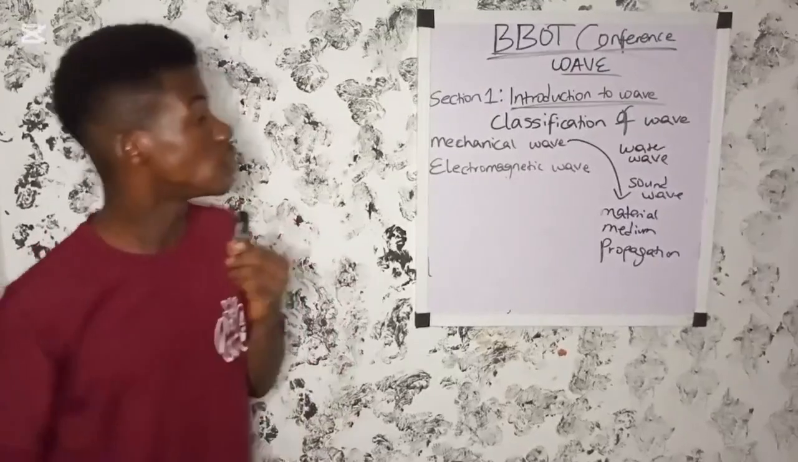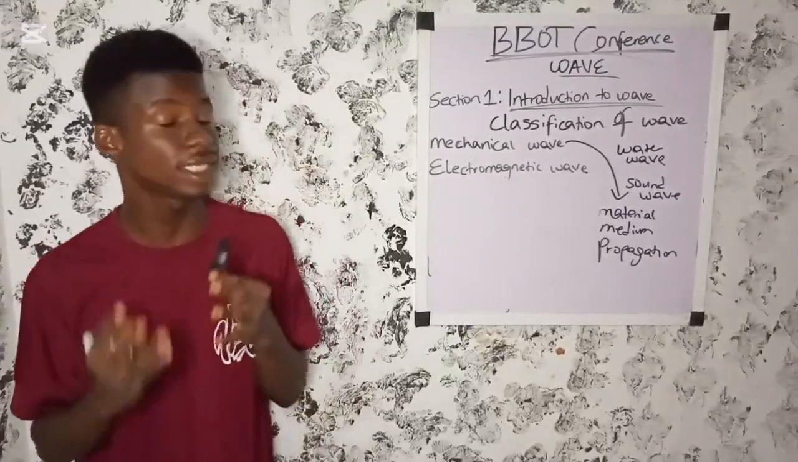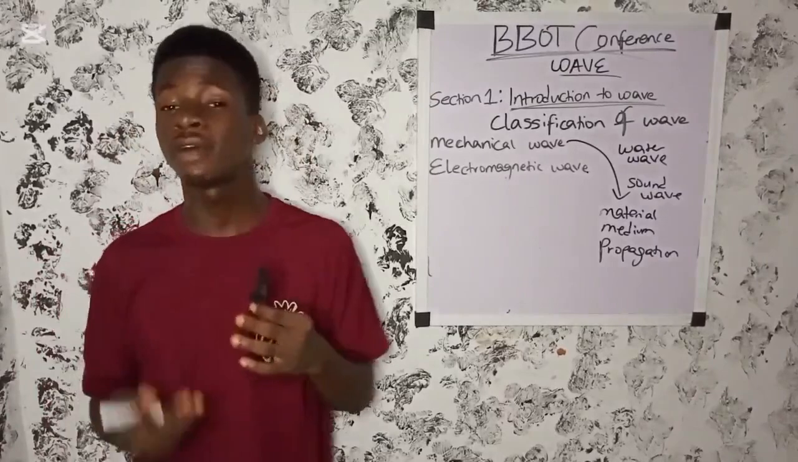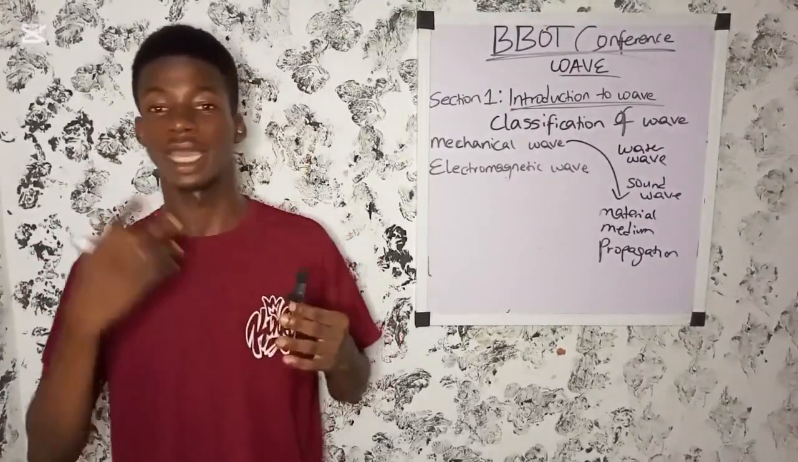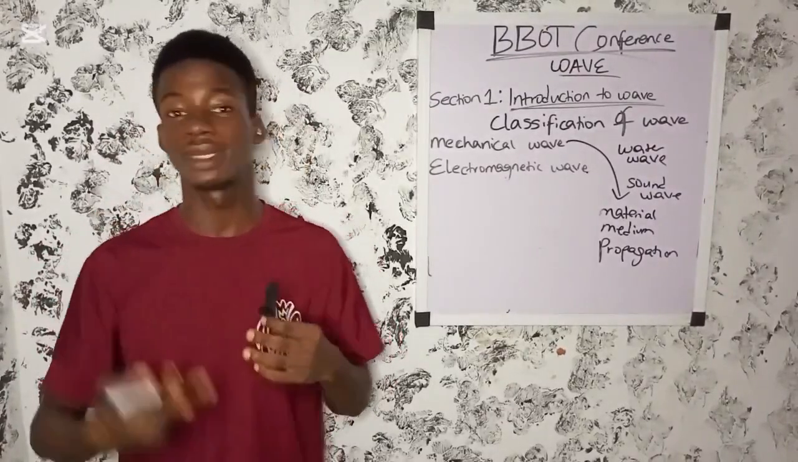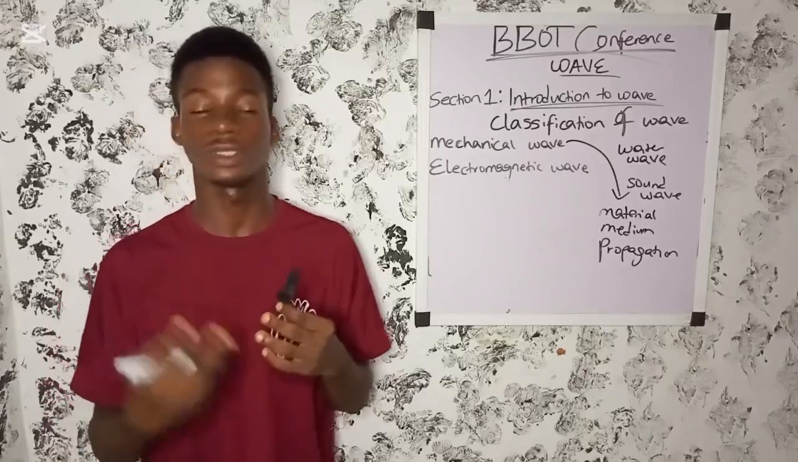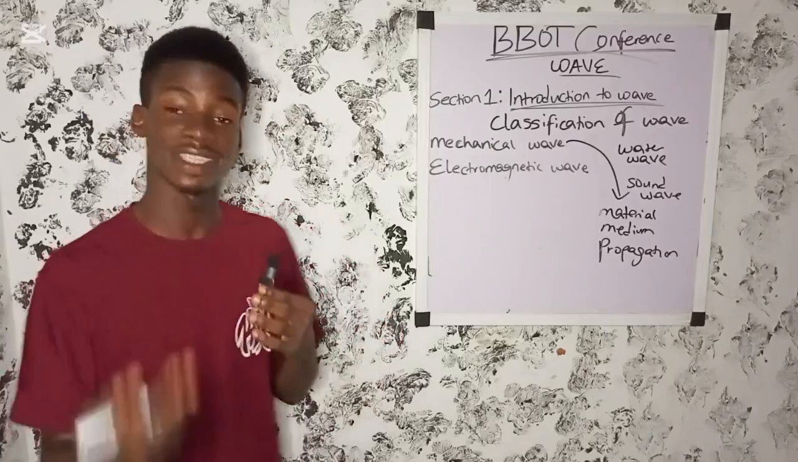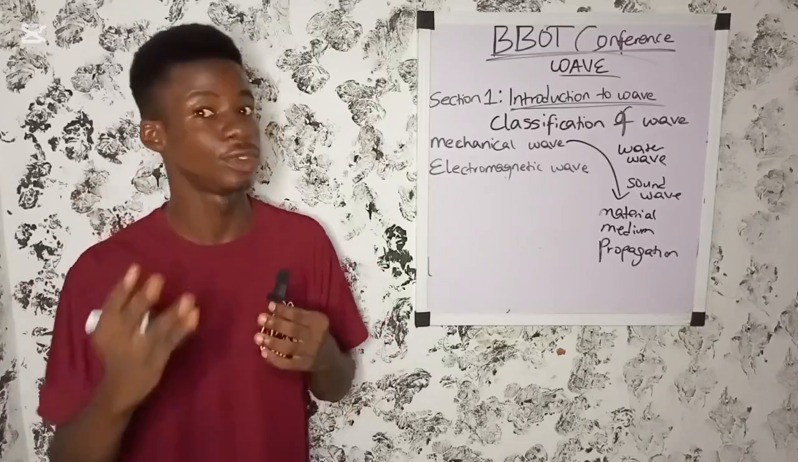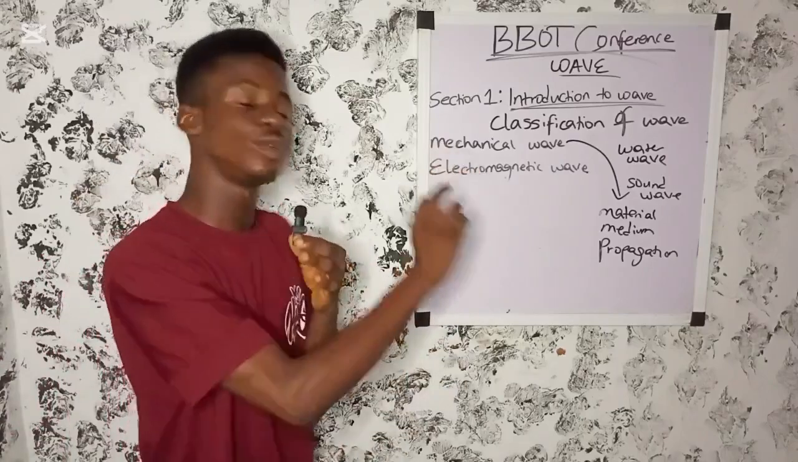The classification of waves. Take note that there are different classes of waves. We have one, mechanical wave; two, electromagnetic wave; three, progressive wave; four, standing or stationary wave; five, transverse wave; while six, longitudinal wave. Now let me explain these two first.